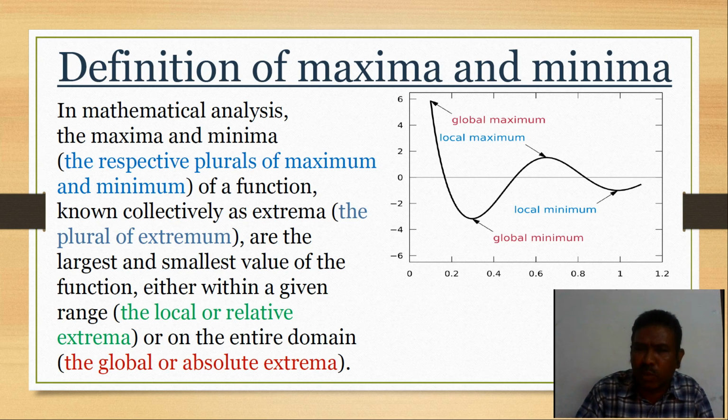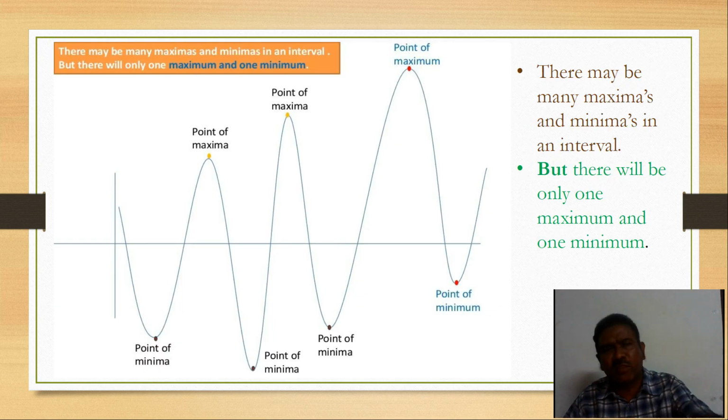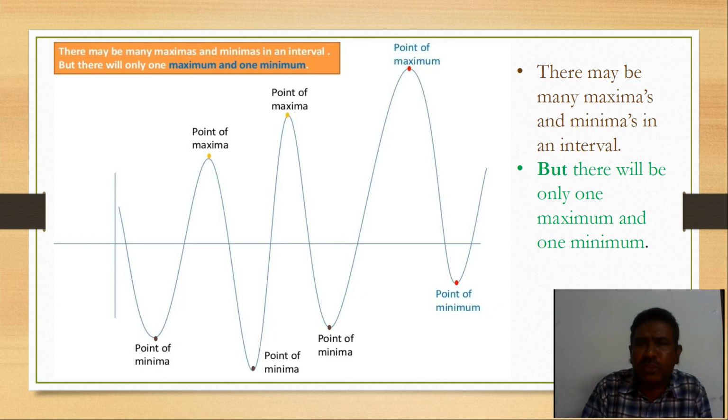Okay, students. Coming to the common point that we have explained, if you see the graph shown here, there may be many maxima and many minima in an interval, but there will be only one maximum and one minimum. The definition also gives the same thing, and we are exploring it with clarity. Maxima and minima are the plural of maximum and minimum, meaning a function which has so many points of maxima as well as minima.